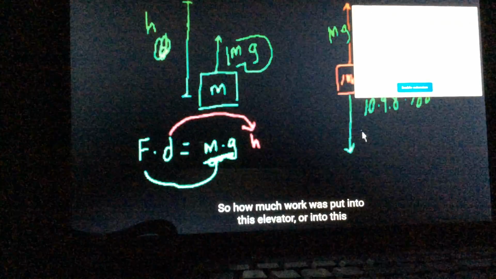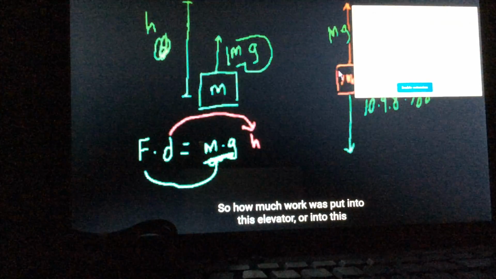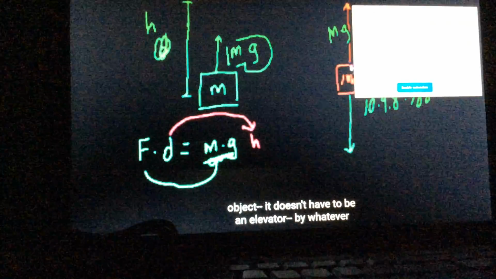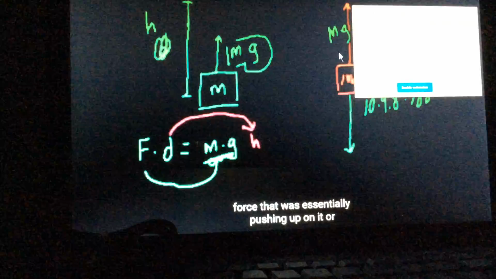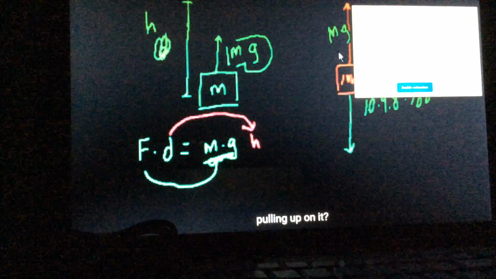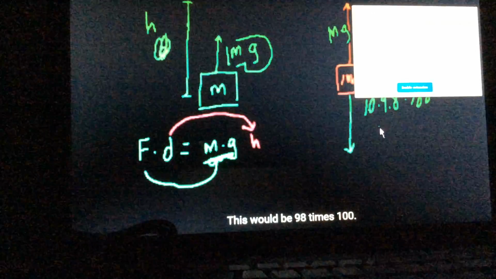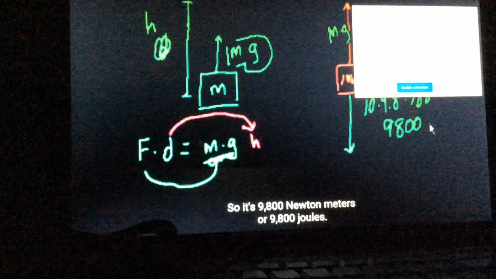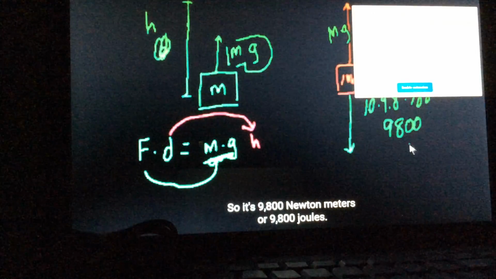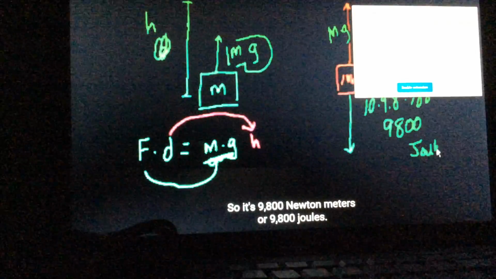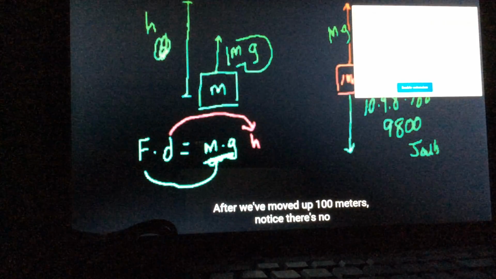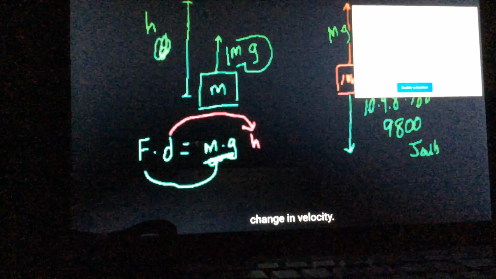100 meters. So how much work was put into this elevator, or into this object, it doesn't have to be an elevator, by whatever force was essentially pushing up on it or pulling up on it? Let's see, this would be 98 times 100, so it's 9,800 Newton meters, or 9,800 joules. And after we've moved up 100 meters, notice there's no change in velocity.